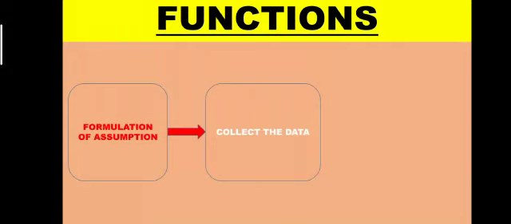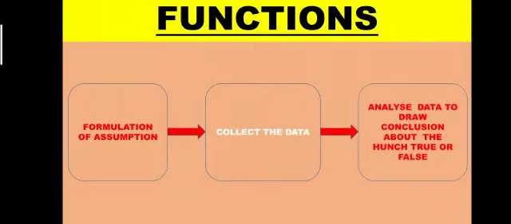Second, after the formulation of the hypothesis, collect the data from this population. And lastly, we analyze the data and conclude about the hunch, true or false. It means we collected the data from the populations and now we assess whether the assumption is true or false.